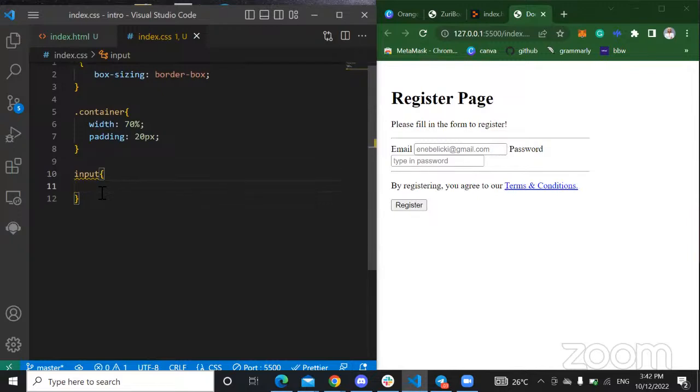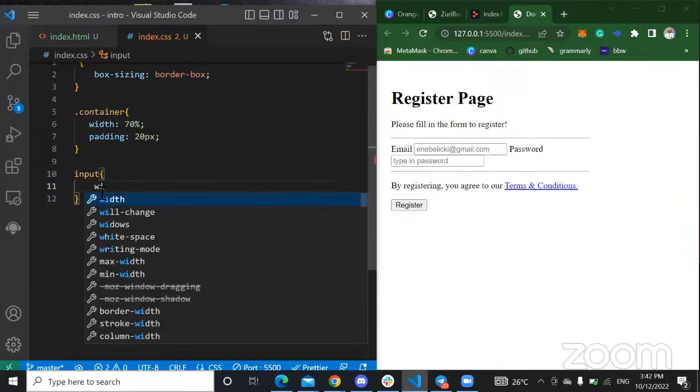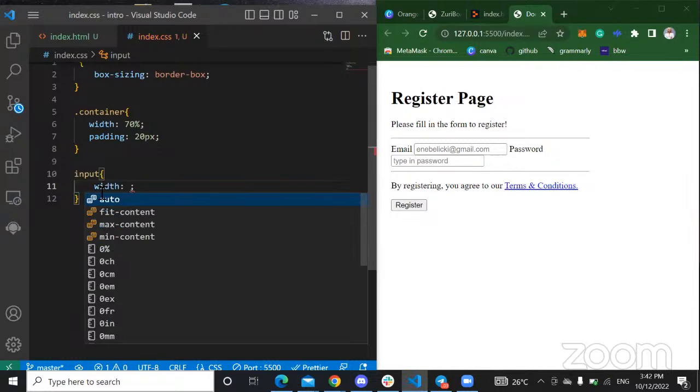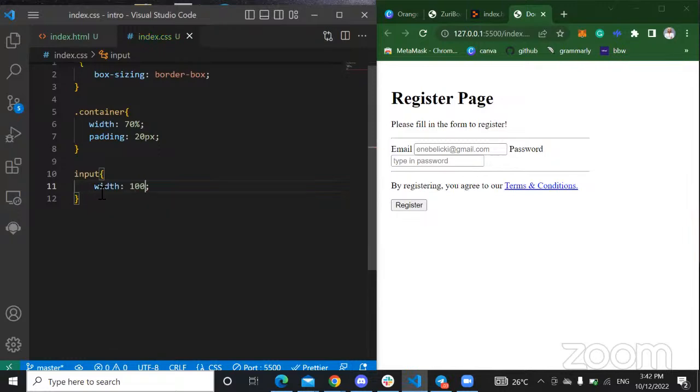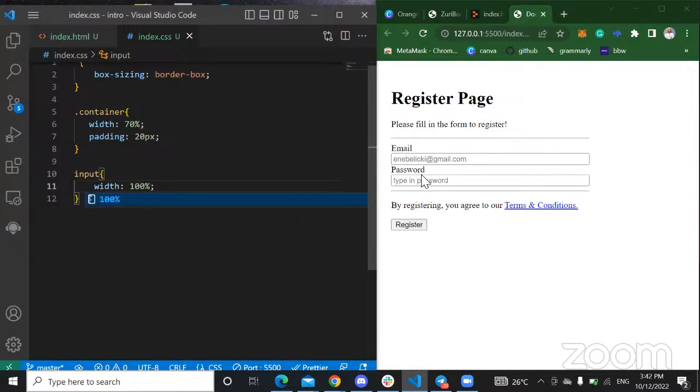So as you're working, you're seeing what you're doing. Is it beautiful? Is it fine? Just make it look fine with all the attributes and everything that comes with CSS, right? So I can now give the width of my input. I want to give it 100% width, right? Cool. So now it's underneath the labels, right?